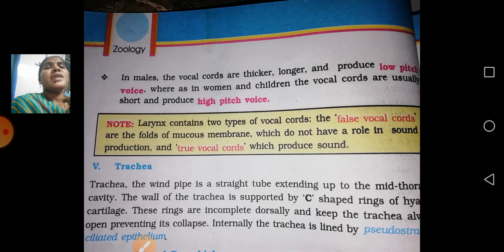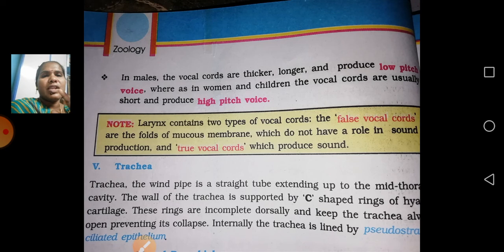So next coming to the vocal cords. Vocal cords are mainly for producing the voice. It will be helpful for speaking. It will give the high pitch voice, mainly with the help of the vocal cords only. It will be generating the sound. Okay, it's clear. Larynx contains two types of vocal cords: false vocal cords and true vocal cords. False vocal cords are folds of mucous membrane which do not have a role in sound production.